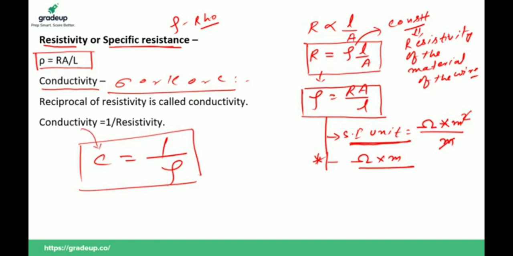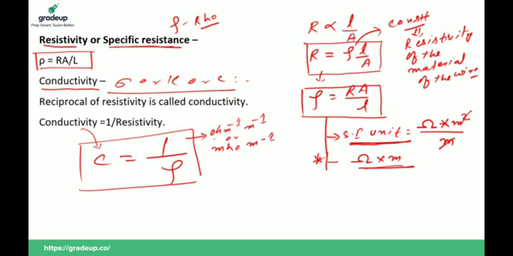Tell me the SI unit of conductivity. If the SI unit of resistivity is ohm meter, then the SI unit of conductivity is per ohm per meter, or mho per meter.